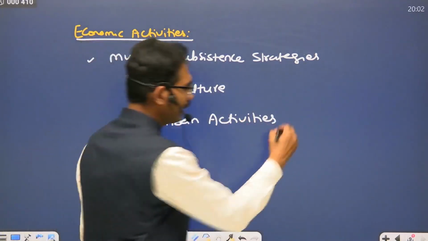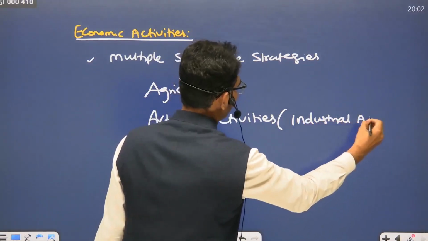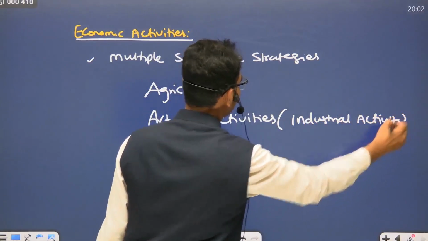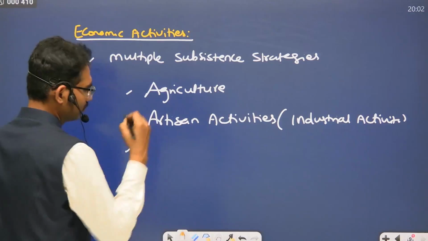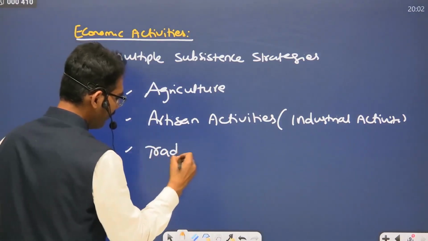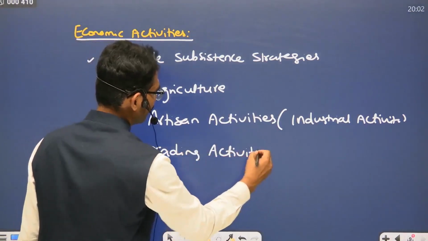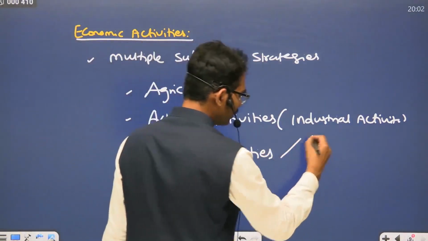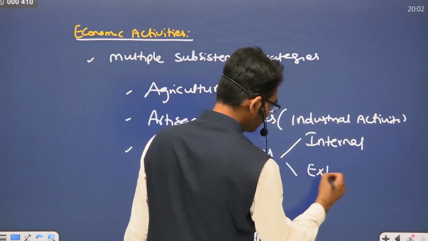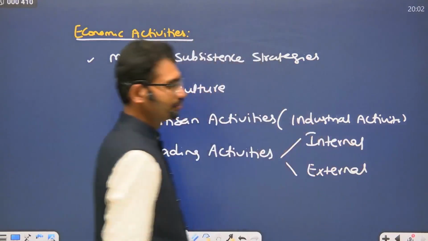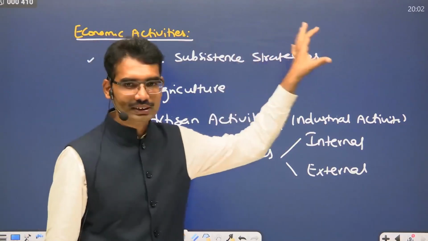That means industrial activities. They produced many industrial goods and they were having intense trading activities, both internal as well as external. So here the characteristic is multiple subsistence strategies.